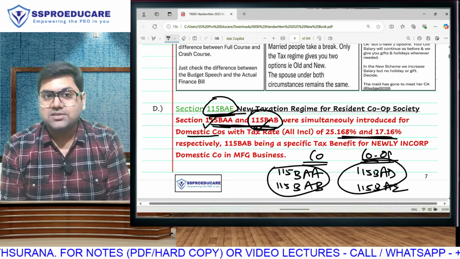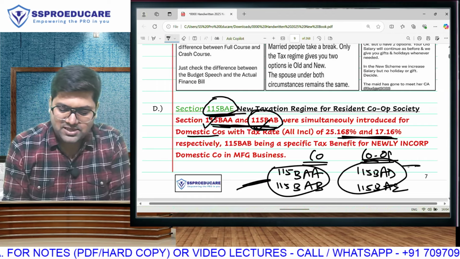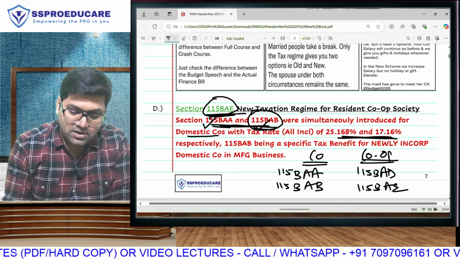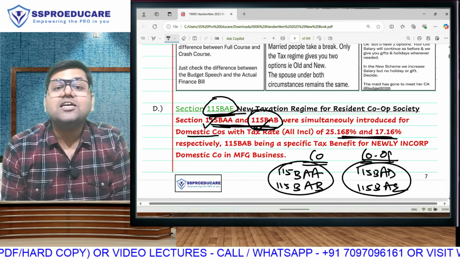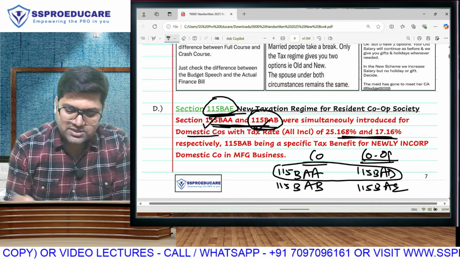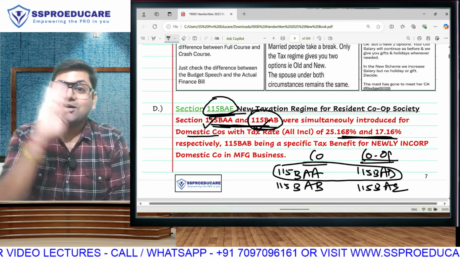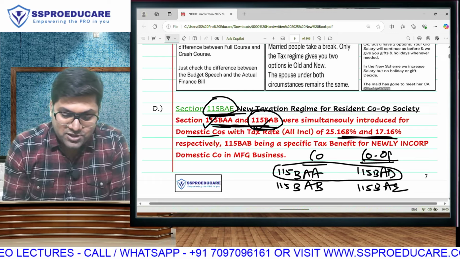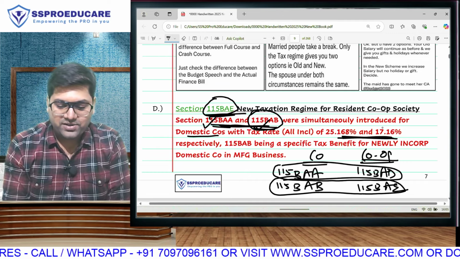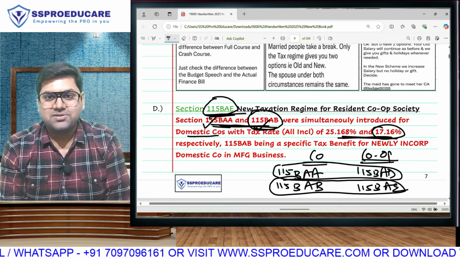Correct? These 2 sections have the same assessee, domestic company. These 2 sections have the same assessee, resident cooperative society. Which is why people feel that these 2 sections are the same and these 2 are the same. No sir, not true. To be very honest, in these 2 only the assessee is the same. The real similarity is that these 2 are absolutely the same. The rate is the same, 25.168%. Cooperative society we already saw, 115BAD. Company we will learn later. These 2, their rate is the same, 17.16%. Cooperative society we see here, 115BAE, and for companies we will see in the MAT chapter.